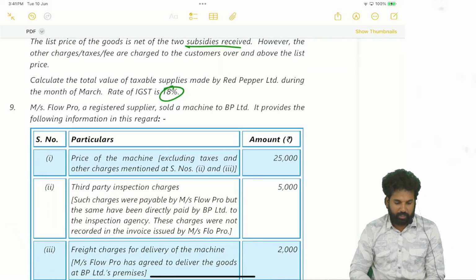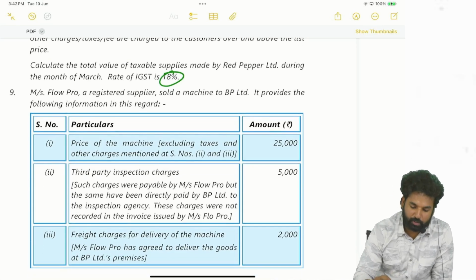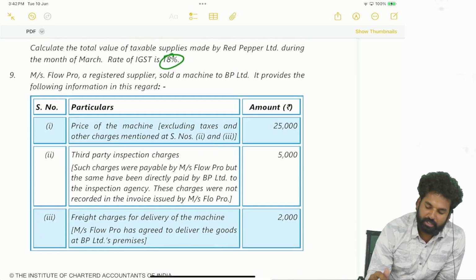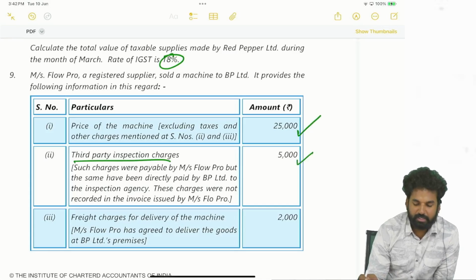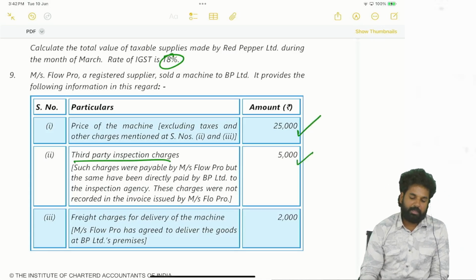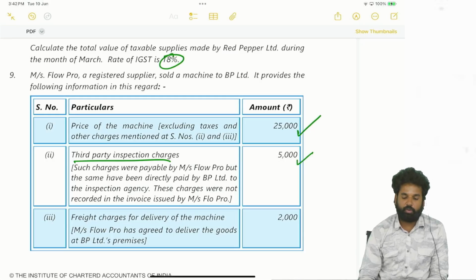Next question. FlowPro, a registered supplier, sold a machine to BP Limited. It provides the following information in this regard. The price of the machine excluding taxes and other charges mentioned at serial numbers 2 and 3 is 25,000. Third party inspection charges 5,000. These charges were payable by FlowPro, but the same have been directly paid by BP Limited to the inspection agency. The charges were not recorded in the invoices by FlowPro.